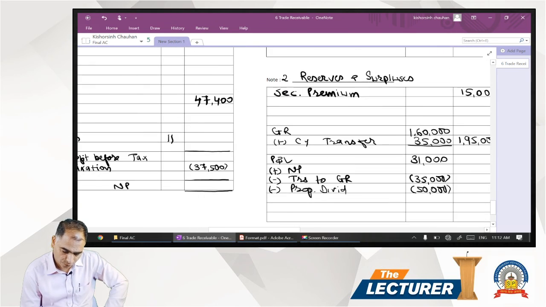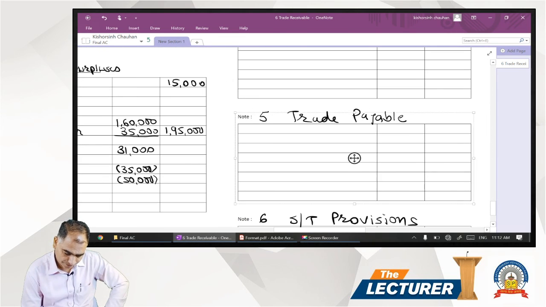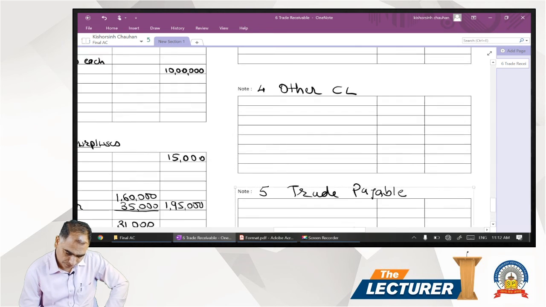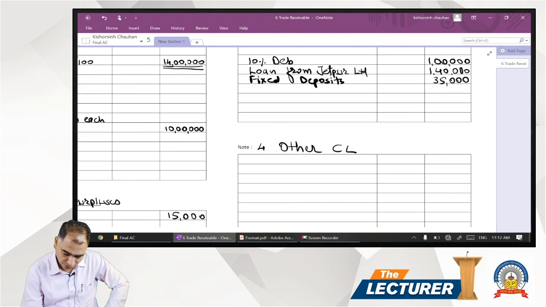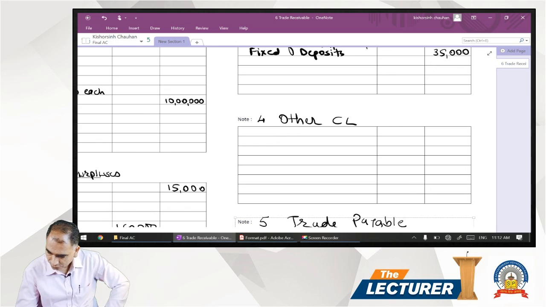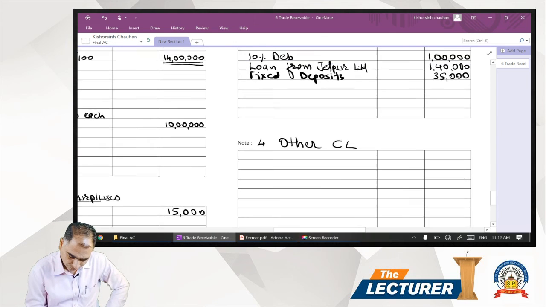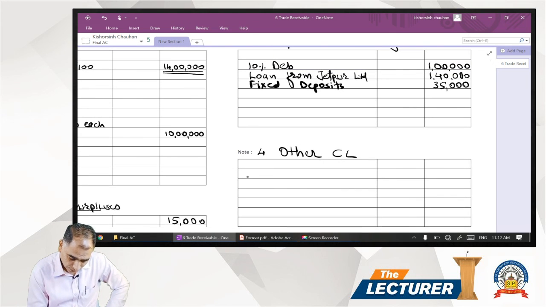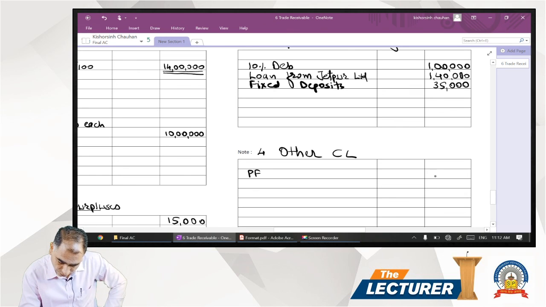We have other current liability, schedule number 5. So we go for the note number 5. Note number 4, sorry, other current liability. So there we have a provident fund. So we have a PF, that is 40,000.